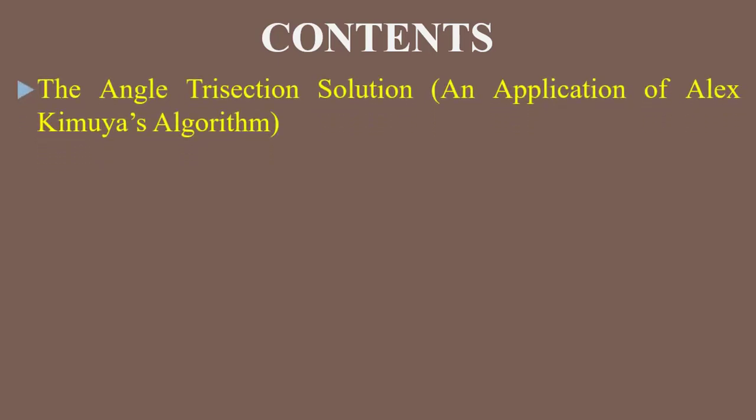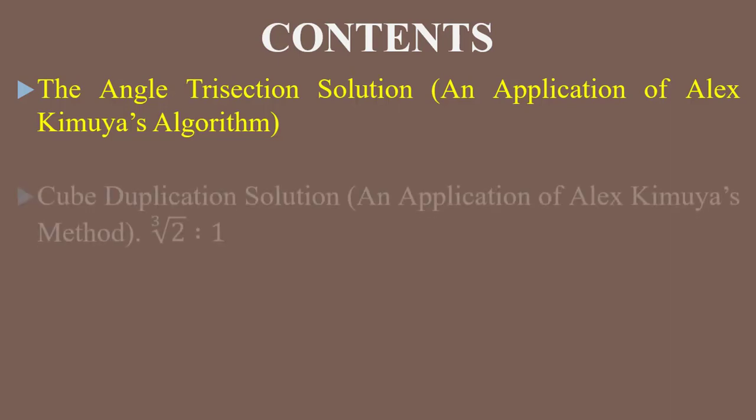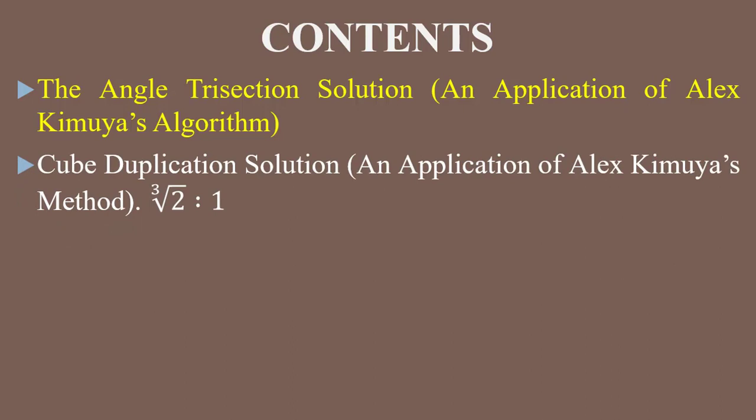To take us through the remaining part of this series, we will depend on the following list. First, we'll do the angle trisection, and we'll be looking at the solutions to the trisection of an arbitrary angle problem based on Alex Kimia's algorithm or theorem. Second, we look at the cube duplication solution, or the duplication of the volume of a cube, and we'll be performing the geometric verification of the ratio 3√2:1 using the traditional Greek tools of geometry.